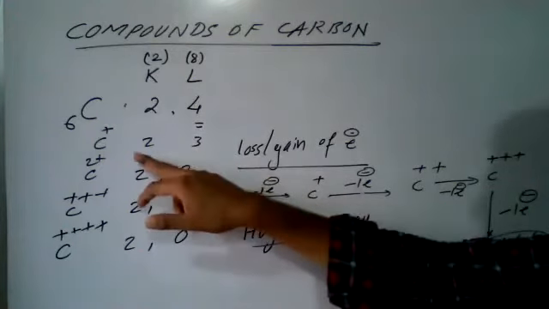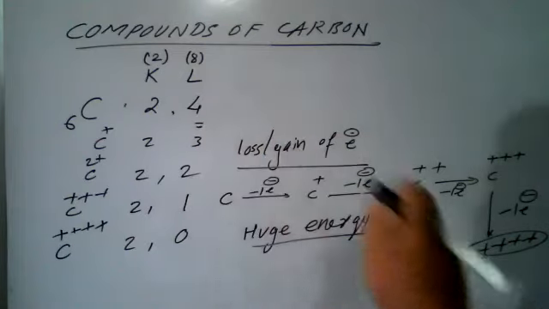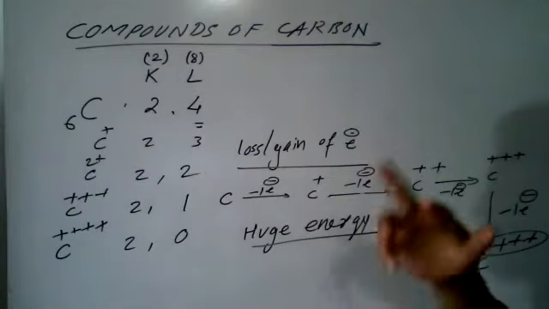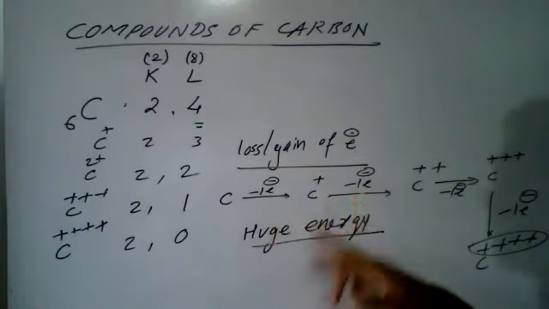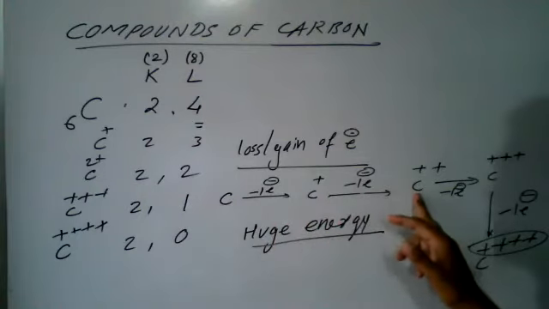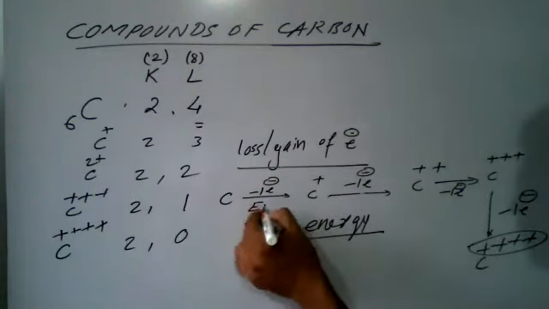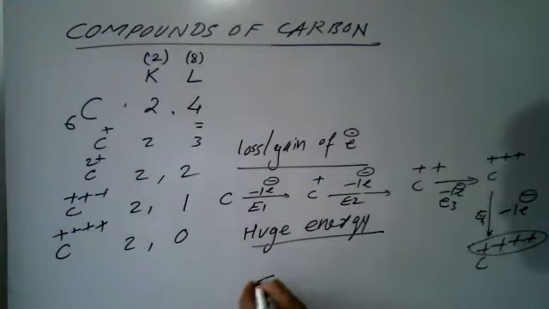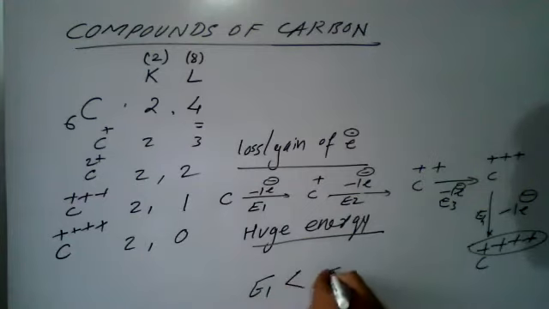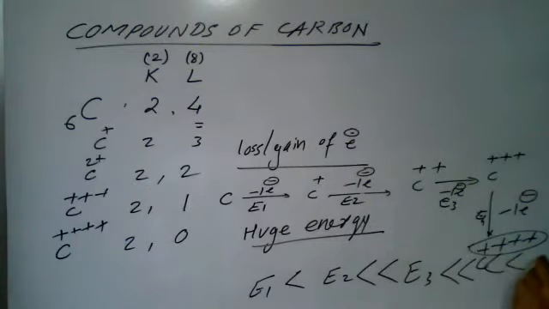the remaining electrons are tightly held by the nucleus of carbon, and the energy will be more. The energy required to remove this second electron to become C2 plus will be very high compared to the first one. So suppose E1 is here, E2 is here, E3 is here, and here E4 energy. E1 is very less, then E2 is very high, E3 is very high, and E4 will be very much higher.